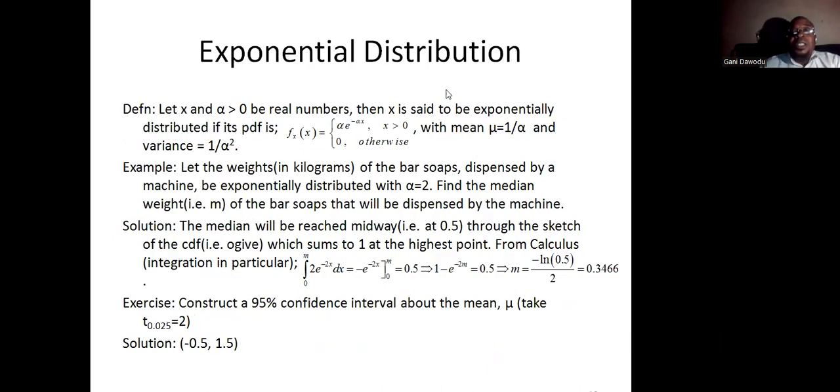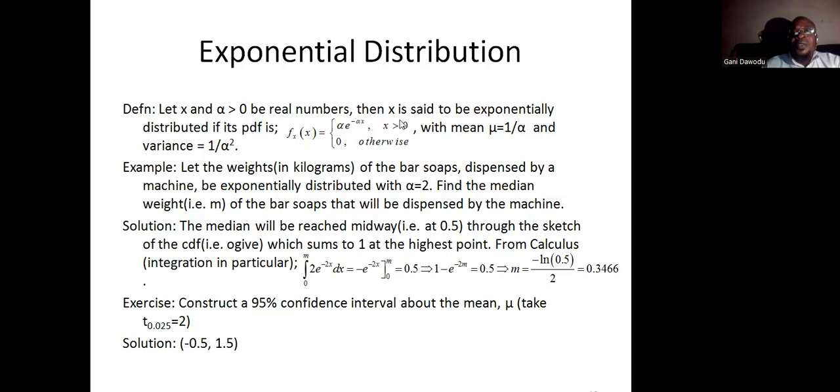That takes us to the exponential distribution. The exponential distribution is a continuous distribution, so we'll be needing integration. But I've chosen a particularly easy distribution here so that the integration will not be cumbersome. We are going to use M to denote the required median.